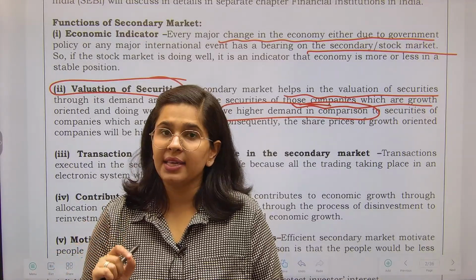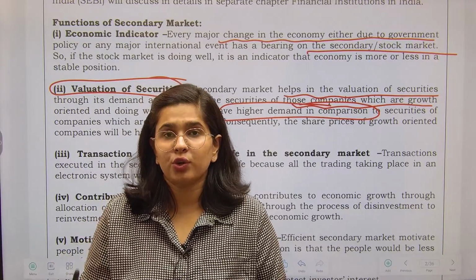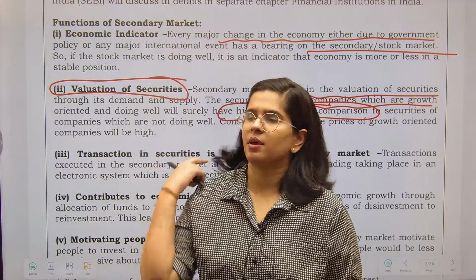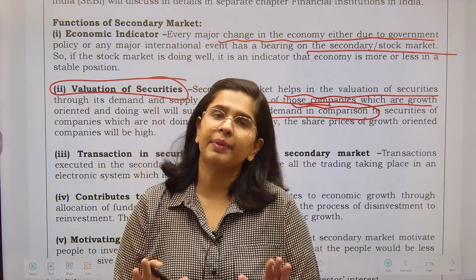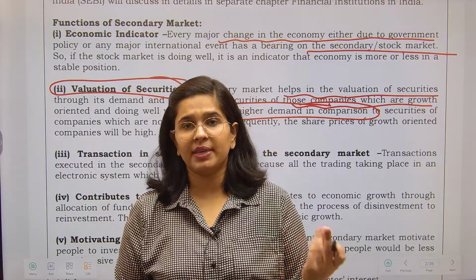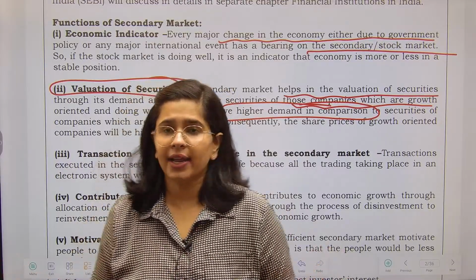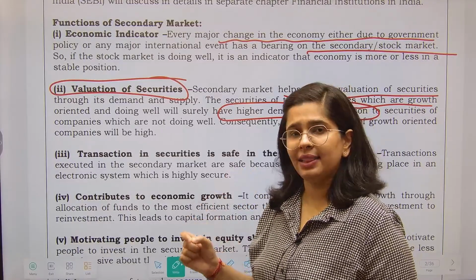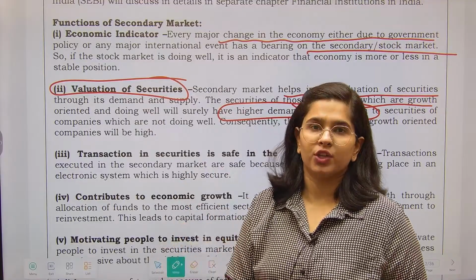Under the fixed price, the company itself decides at what price it should issue the shares. कंपनी खुद डिसाइड करती है कि हमारे शेयर का प्राइस 500 रुपए होगा, 600 रुपए होगा, 100 रुपए होगा, 10 रुपए होगा, जो भी होगा. Company decides that whether our share price will be 10, 100, 150, 200 or whatever is the case. Fine. But as soon as you are listed in the stock exchange, then comes your true valuation.